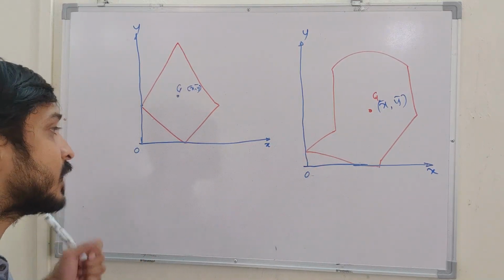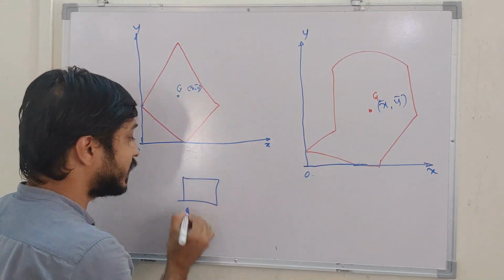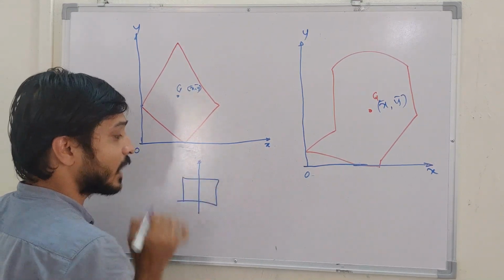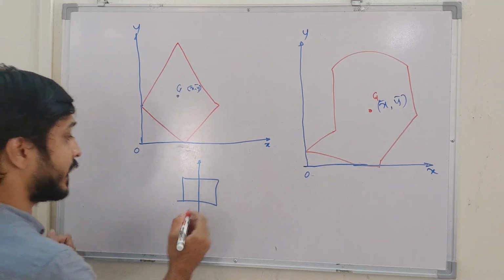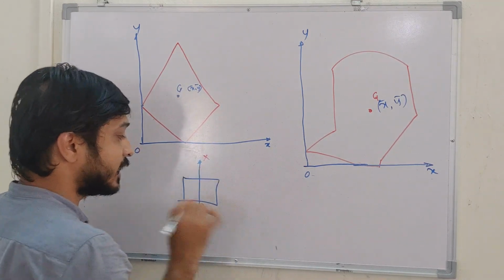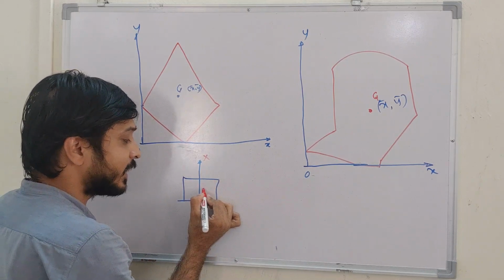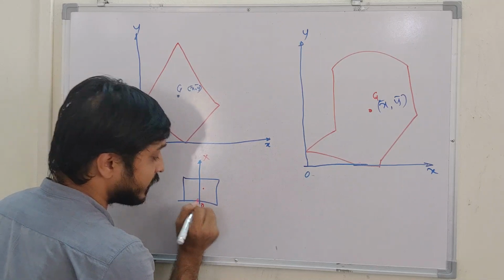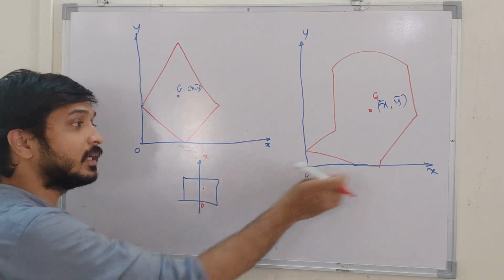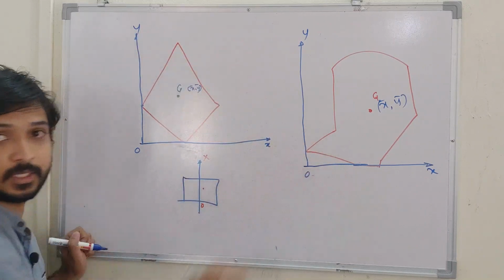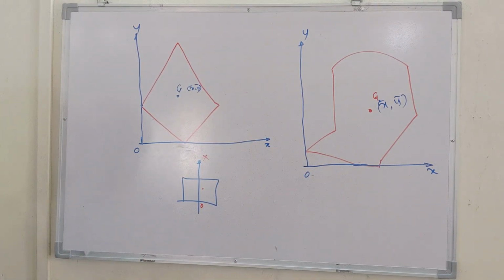In exams, sometimes they will give one diagram and only give the axes of reference like this. They will write OX and ask you where the CG of this figure is. So you may get it somewhere here, and then you have to consider the axes when they are given. If they are not given, you need to consider the axes of reference like this only. When we solve more problems, this concept will become even clearer. So this is about the axes of reference.